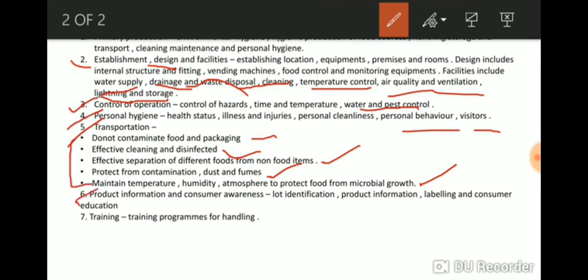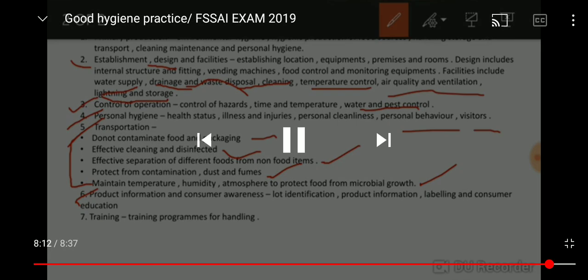Next is product information and consumer awareness. Information about the product and consumer awareness should be provided. Lot identification means the whole product identification should be given to the consumer. Perfect labeling should be there on the product. The consumer should be educated about the product, its expiry date, its hygiene, everything. So product information should be given and consumer awareness should be taken care of.